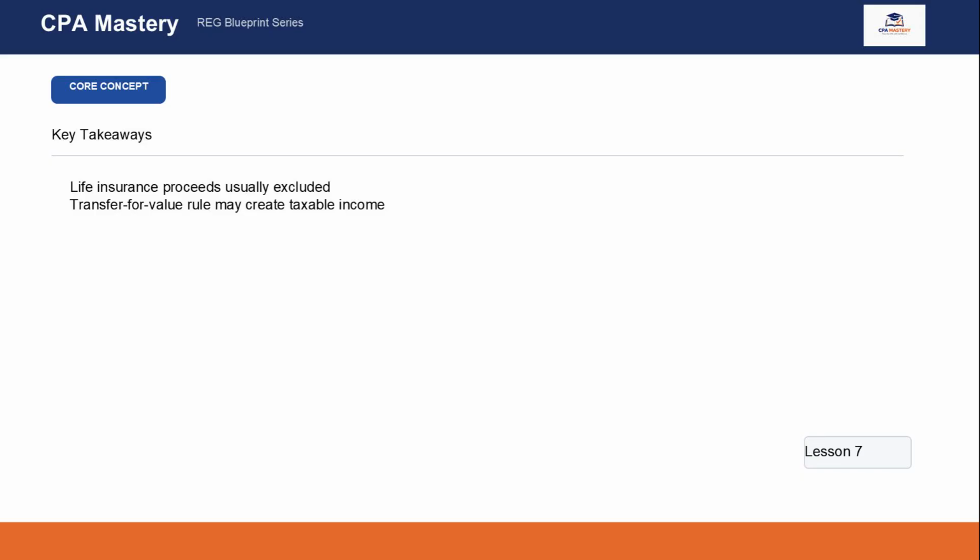Life insurance death benefits received because of the insured person's death are generally excluded from gross income. However, the transfer for value rule may cause part of the proceeds to become taxable if the policy was transferred in exchange for value. For the CPA exam, remember the general rule of exclusion and always check whether the transfer for value exception applies.